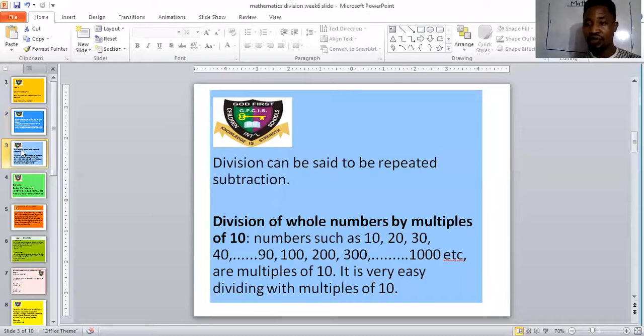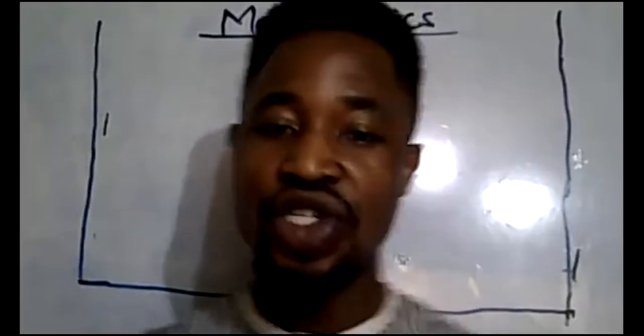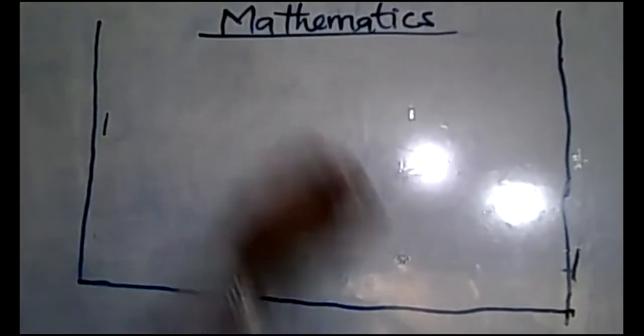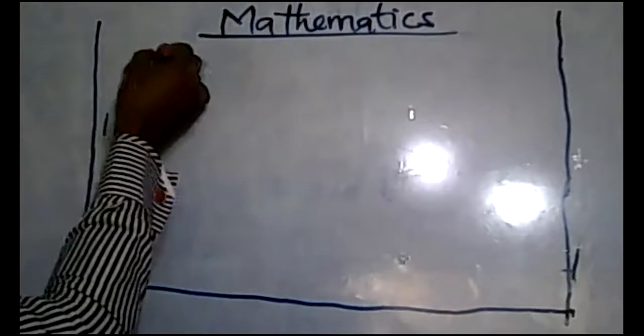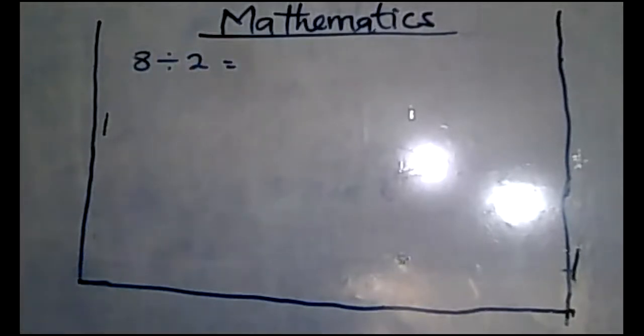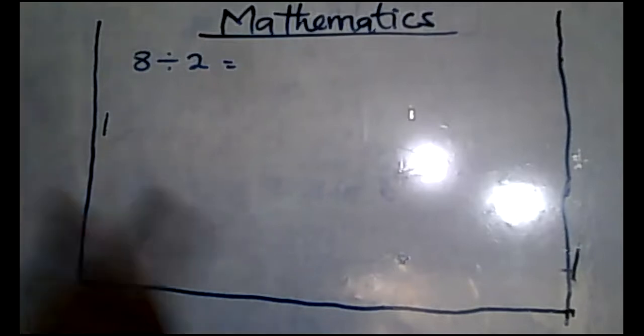What is division? Division can be said to be repeated subtraction. What do we mean by that? Quickly take a look at this. For instance, if you have 8 divided by 2, division can be said to be repeated subtraction.